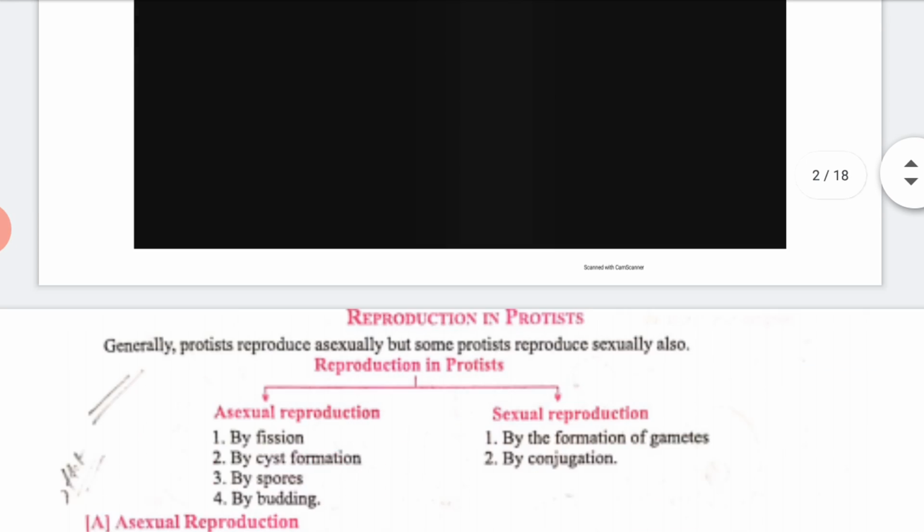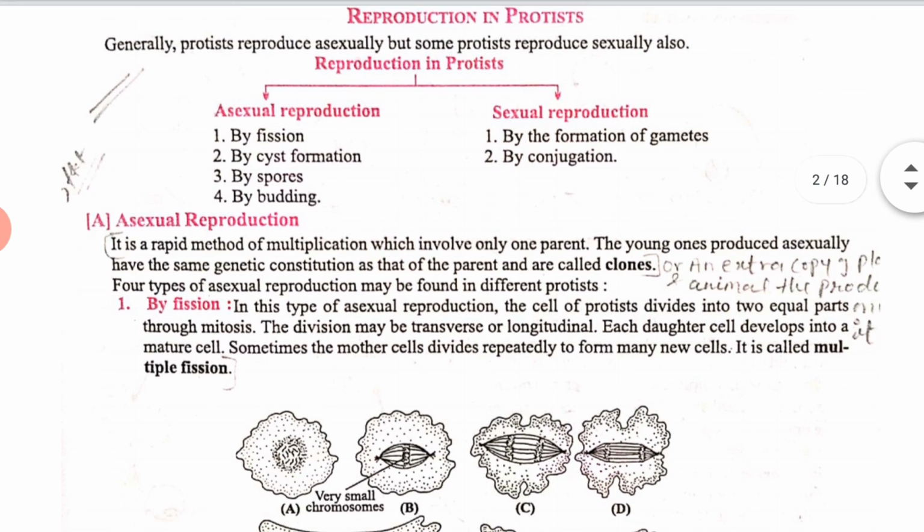Today we will learn how reproduction in Protista takes place. Generally Protista reproduce asexually, but some Protista reproduce sexually also. So basically there are two types of reproduction in Protista, that is asexual reproduction and sexual reproduction. Asexual reproduction has the following types: by fission, by cyst formation, by spores, or by budding. But when we talk about sexual reproduction, it is by the formation of gametes or by conjugation. Is it clear? So we will start with asexual reproduction.